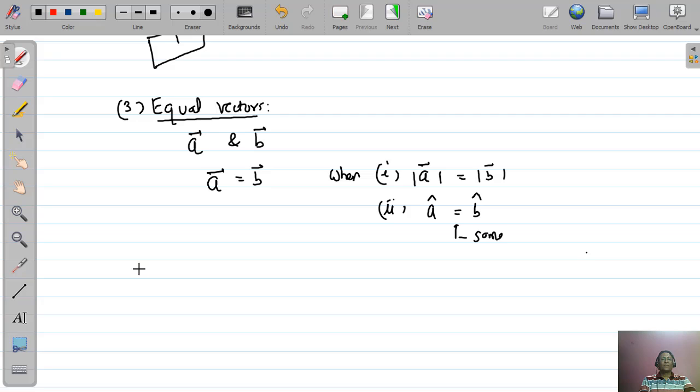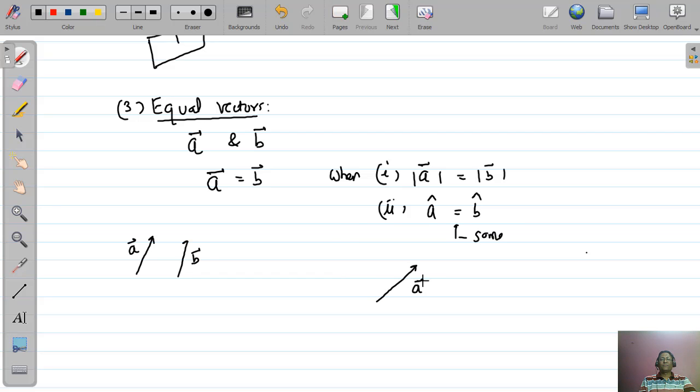For example, if this is the vector A and this is vector B, both are equal in length and in same direction, then we will say this vector A and this vector B are equal vectors. One thing we have to mention that graphically vector is represented by an arrow.